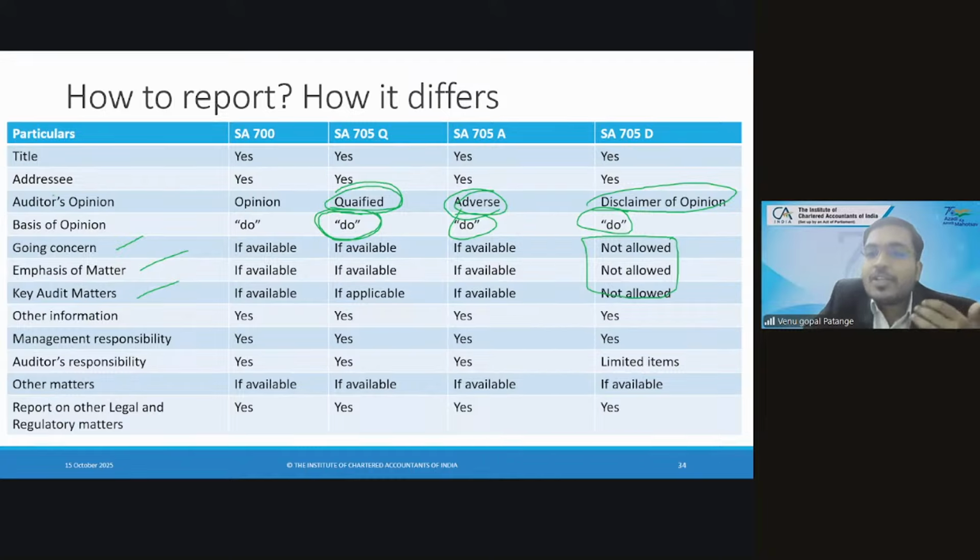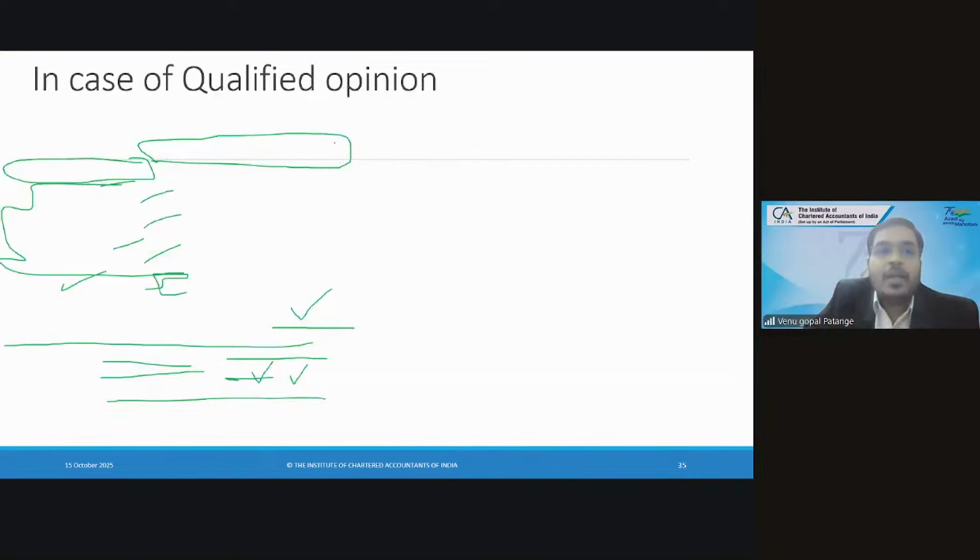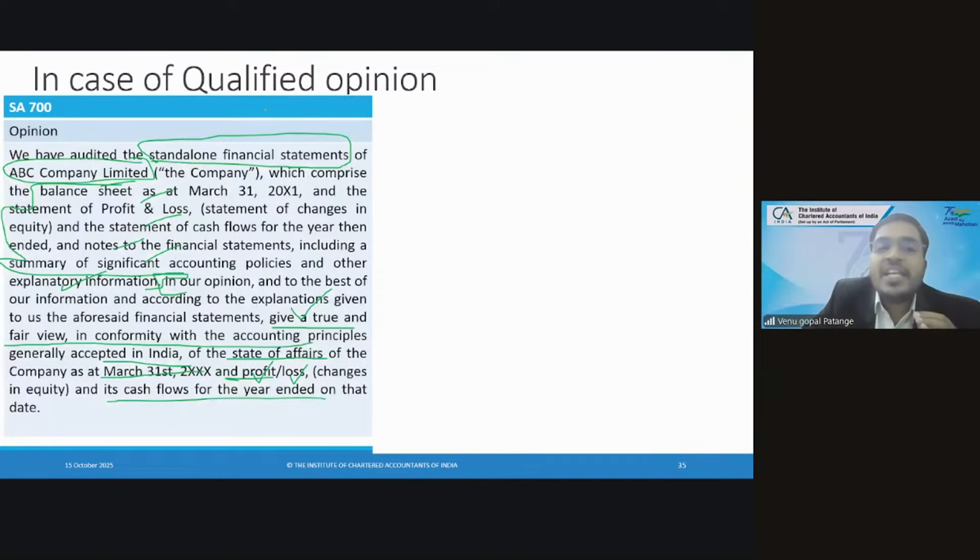So next. This is the thing which I am showing and I am discussing. So this slide is clear now? Very much clear, sir. Next, this is what I am talking about. If it is a clean report, you write which financial statements, which company, which year, what it comprises of. Then you start your opinion.